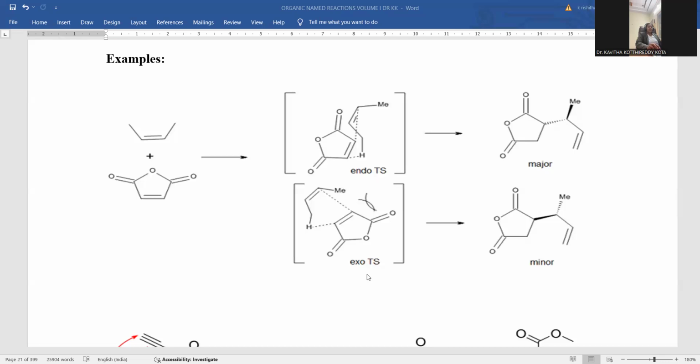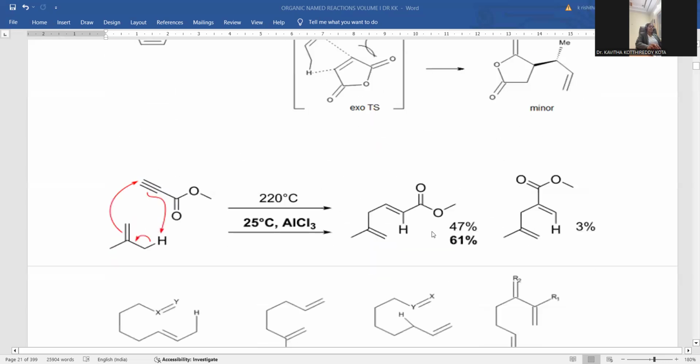However, the exocyclic transition state is able to give the wedge bond containing new linkage between the carbon and carbon, which is sterically restricted, so it is not often formed, and you can notice only a minute quantity. This is the way a mixture of two products is accomplished, which purely depends upon stereochemical limitations, right?